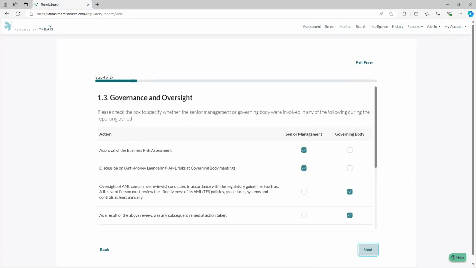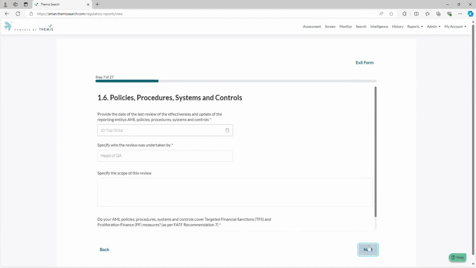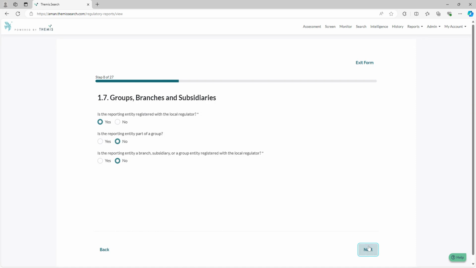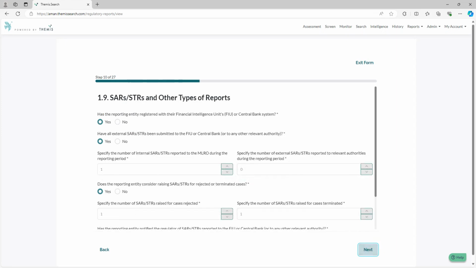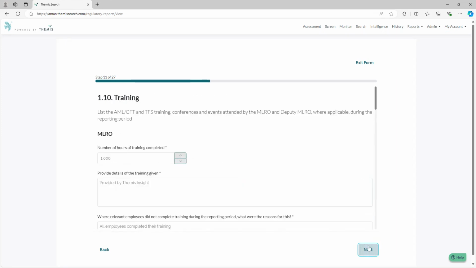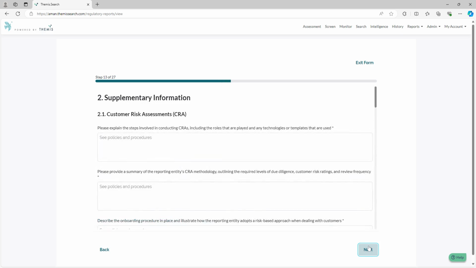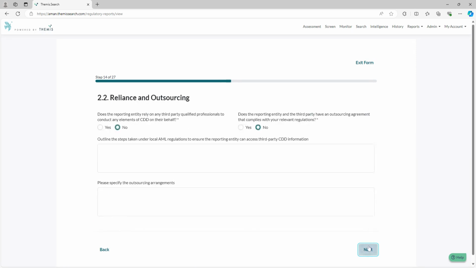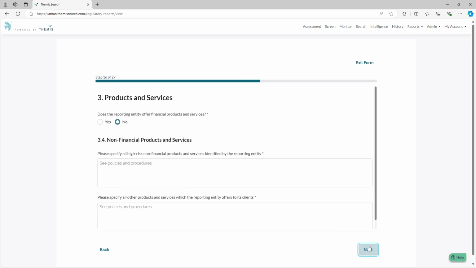You'll be asked questions on governance and oversight, reporting, the business risk assessment, policies, procedures, systems and controls, groups, branches and subsidiaries, SARs, STRs and other types of reports, questions on training, notifications, and then further information will be needed on supplementary information, including the customer risk assessments, reliance and outsourcing, business partner identification, and then you will be asked questions on products and services.